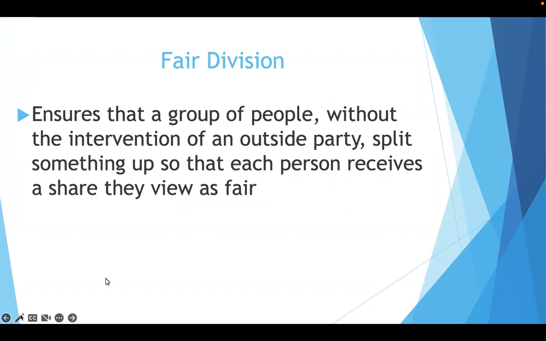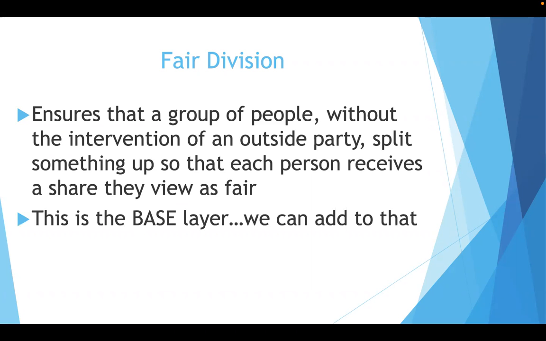Now, fair division ensures that a group of people, without the intervention of an outside party, split something up so that each person receives a share they view as fair. So think about four sisters getting together to split up the antique furniture in their parents' house. Preferably not when somebody's still living in that house. But anyway, they're sitting there and the four of them are going to split it up so that each one of them thinks they're getting a fair share.